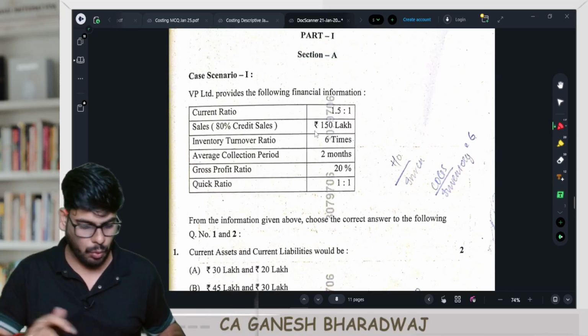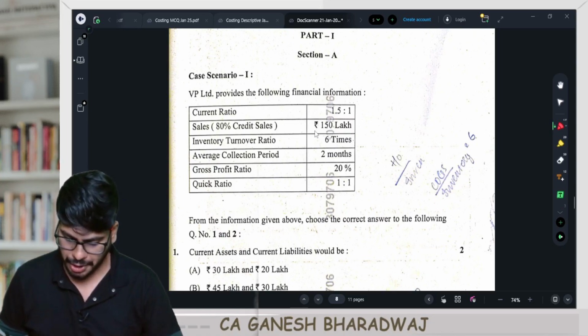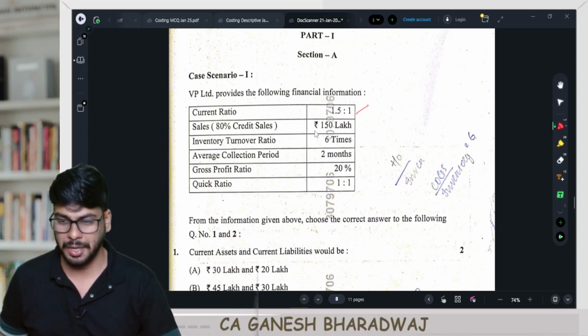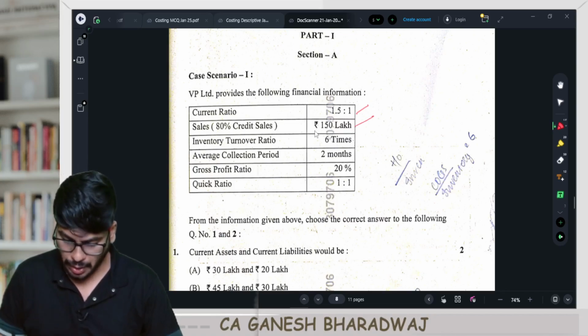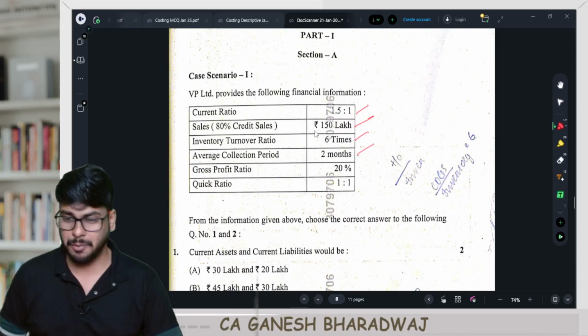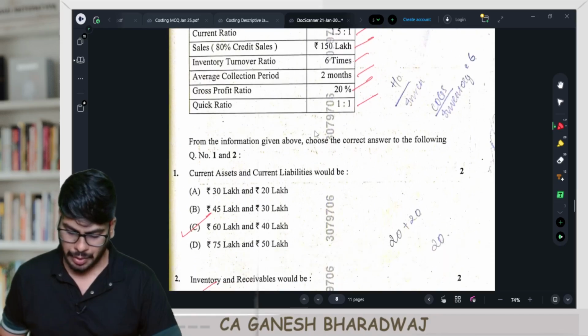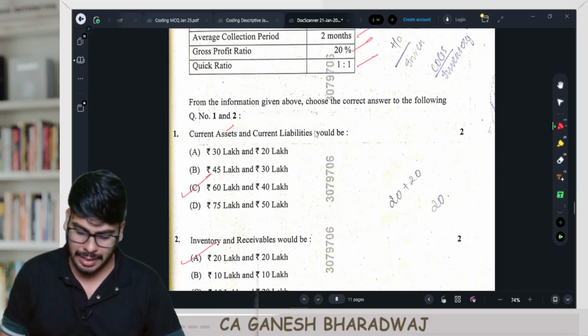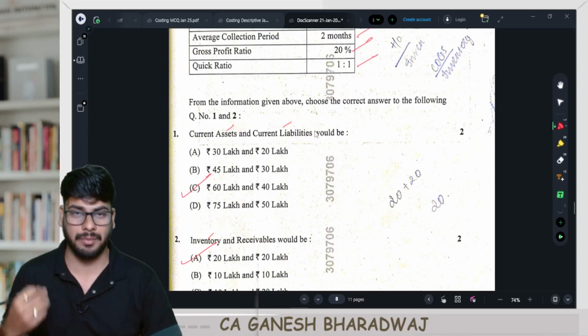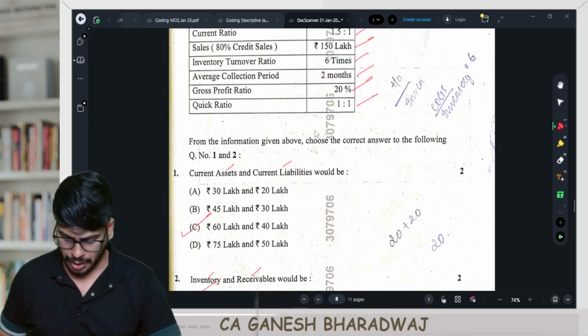In the case scenario 1, the first question, VP Limited provides the following information. The current ratio was 1.5:1. Then your sales was 150 lakhs, out of which 80% was credit sales. Inventory turnover ratio was 6 times. Average collection period was 2 months. The gross profit ratio was 20%, and the quick ratio was 1:1. Right? So from the information, they've asked you to calculate the current asset, current liability, inventory, the stock figure, and debtors figure. These are the 4 things that they've asked you to calculate.